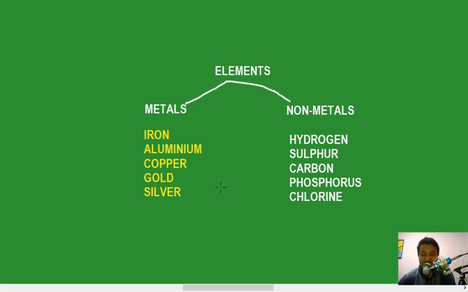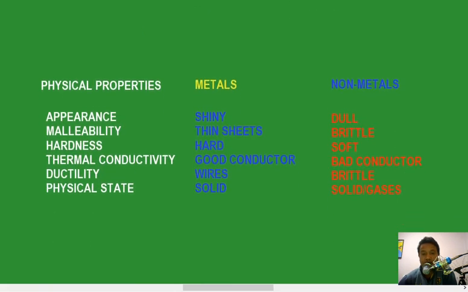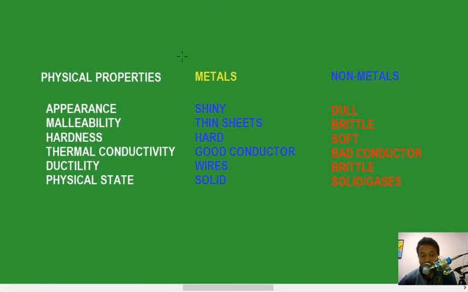To understand, we have to make it clear on the physical properties of these metals and non-metals. From here you will understand the difference between metals and non-metals. For example, in the physical property of appearance, how they look.